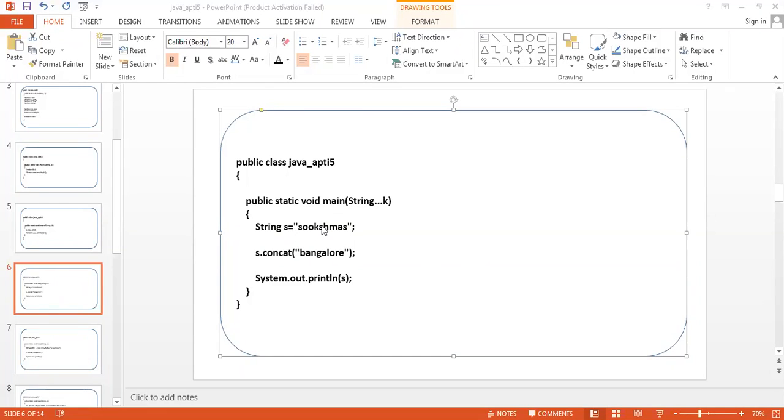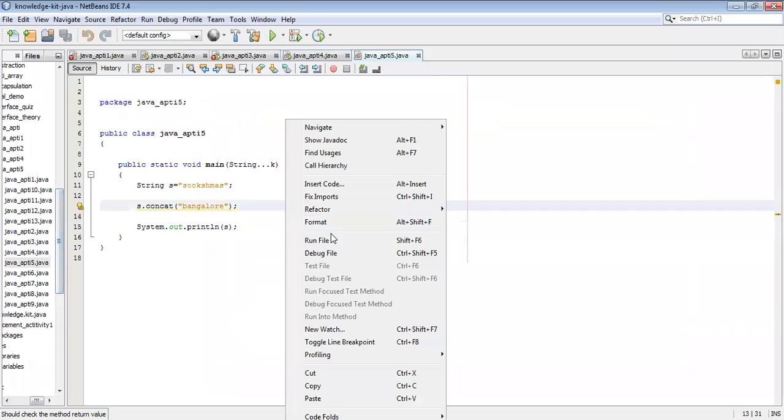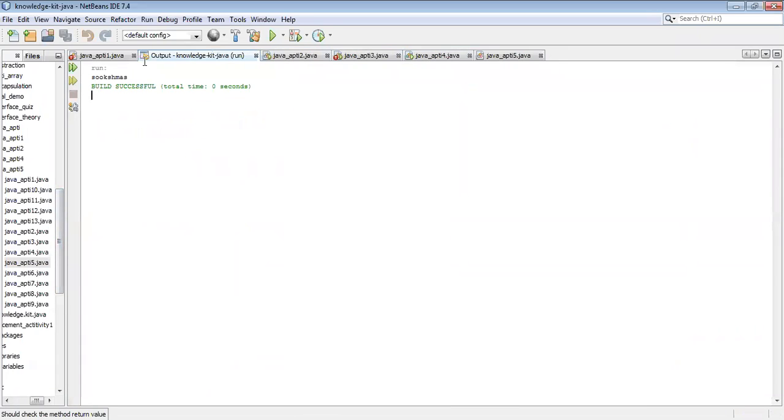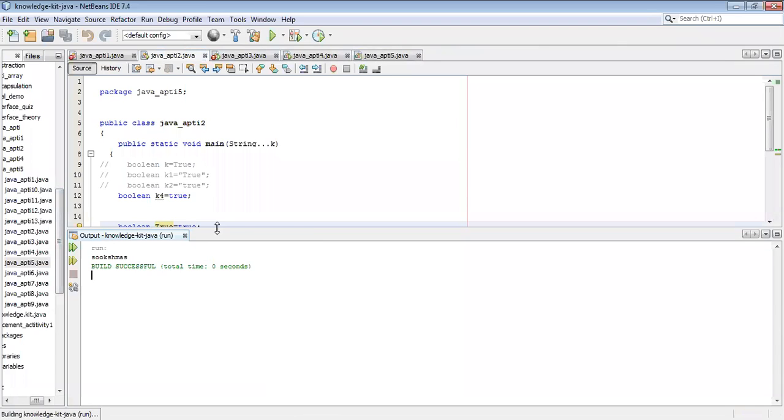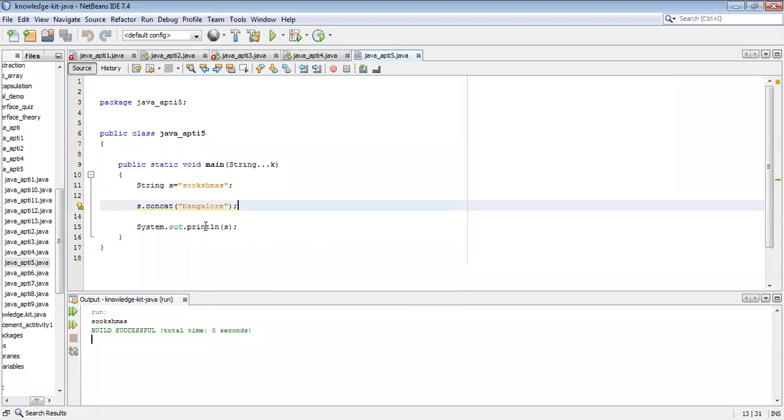Here we will get two values: one is the Sookshmas, another one is the Sookshmas Bangalore. But still S is pointing to the Sookshmas only. So if you try to print, definitely Sookshmas will be displayed on the screen. I will show it to you. So if you try to run, see, Sookshmas will be displayed on the screen.